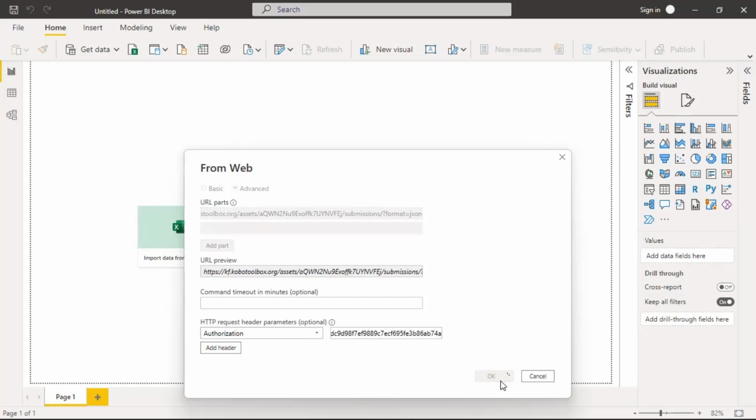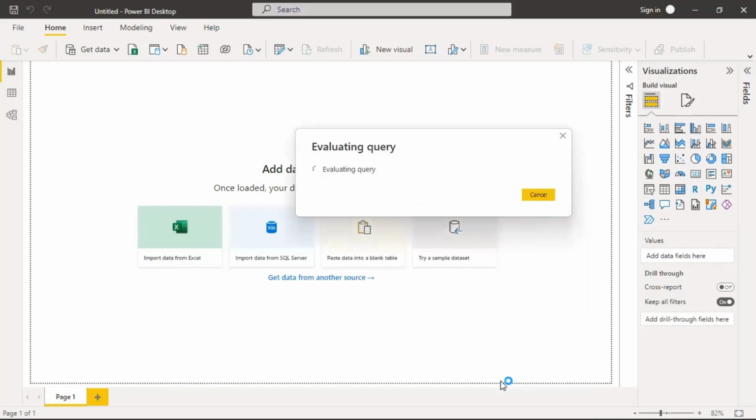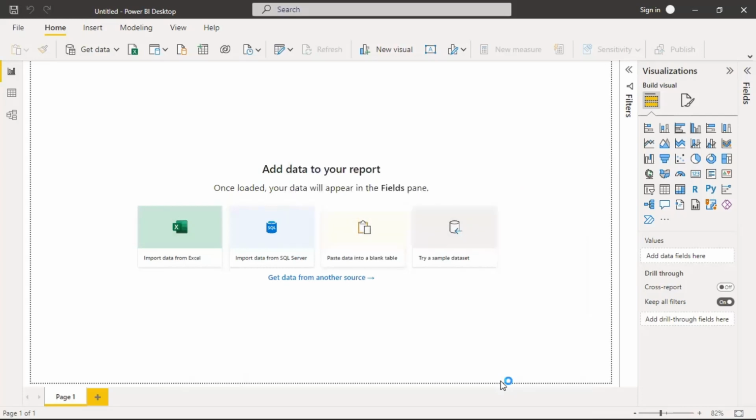Wait for it so that it should capture the data. And Power BI is doing things, awaiting the query, and it will automatically go to Power Query Editor. So you see, this is our data. I'm not going to focus on data cleaning so much, but I'll do a simple data cleaning.